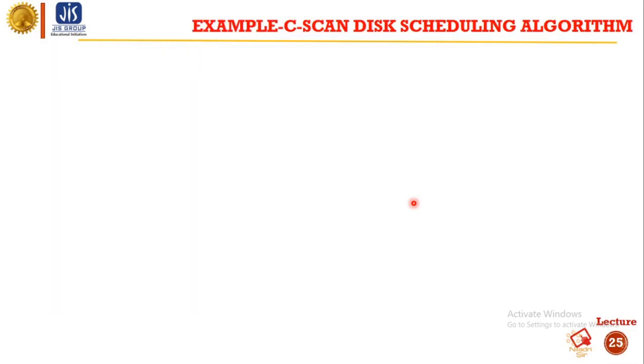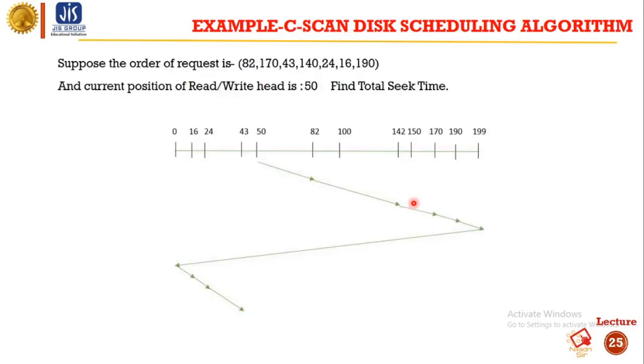Now, let's see an example of the C-SCAN disk scheduling algorithm. As you can see, currently our head is at 50. We can move in any direction like SCAN, to the left or right. We have decided to go to the right. So from 50 we will move to 82. From 82 we will move to 140. From 140 we will move to 170. From 170 we will move to 190, and from 190 we will move to 199.